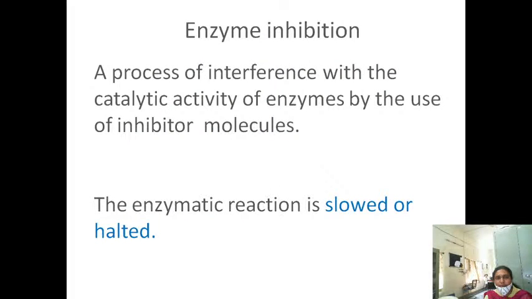Enzyme inhibition means a process of decreasing, or interference with, the catalytic activity of the enzymes by the use of inhibitor molecules. Enzyme inhibition is defined as the process of decreasing the enzyme activity. Then the enzyme reaction is slowed down. The substance which causes the enzyme inhibition is called an inhibitor. In the presence of the inhibitor the enzyme reaction is slowed or halted.